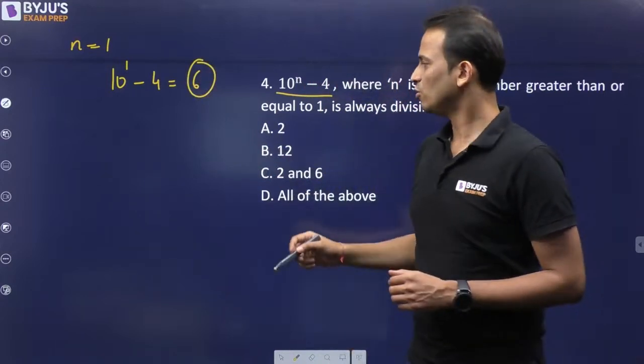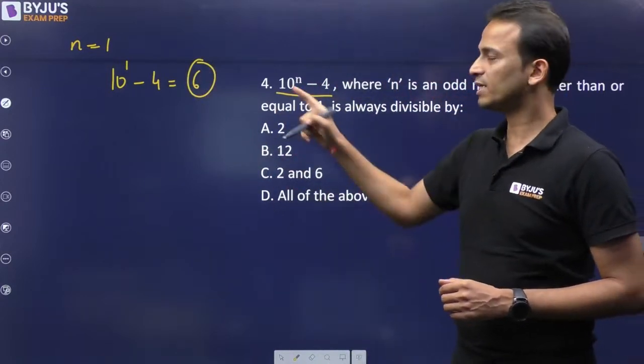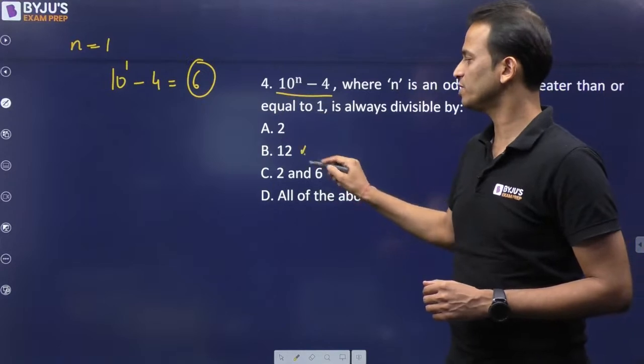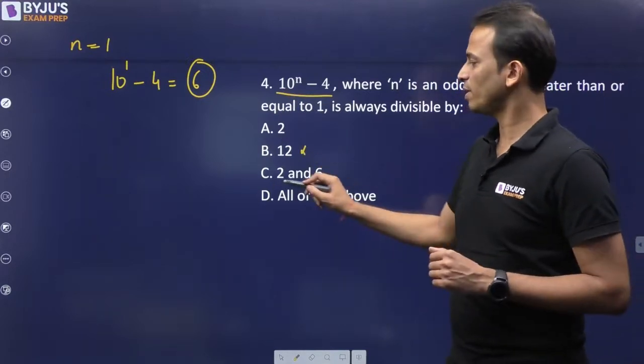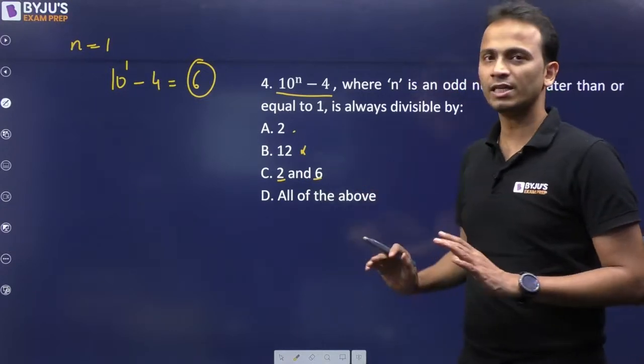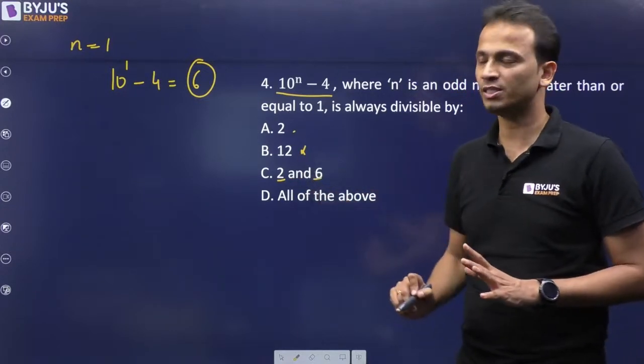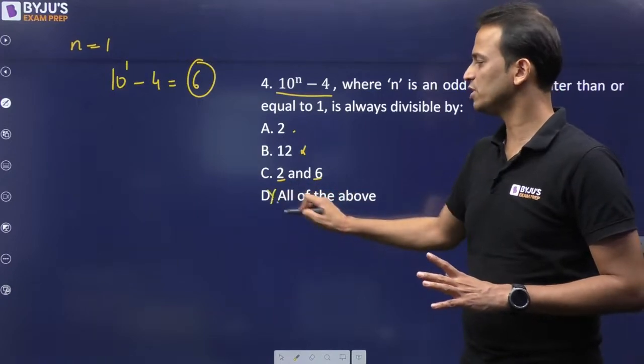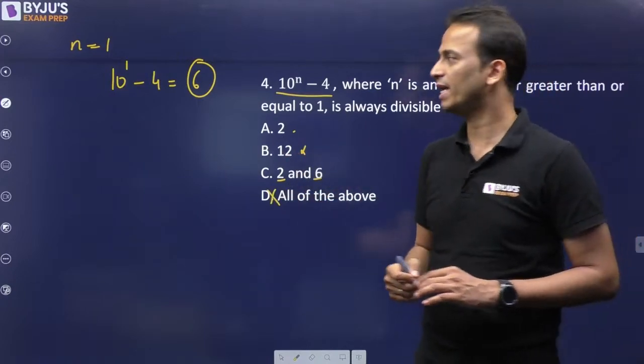Okay. Now in this case 6 is not divisible by 12. 6 is divisible by both 2 and 6. So the most appropriate answer that I can see here is option C. Okay. All of the above obviously will not be an answer because 12 is already eliminated.